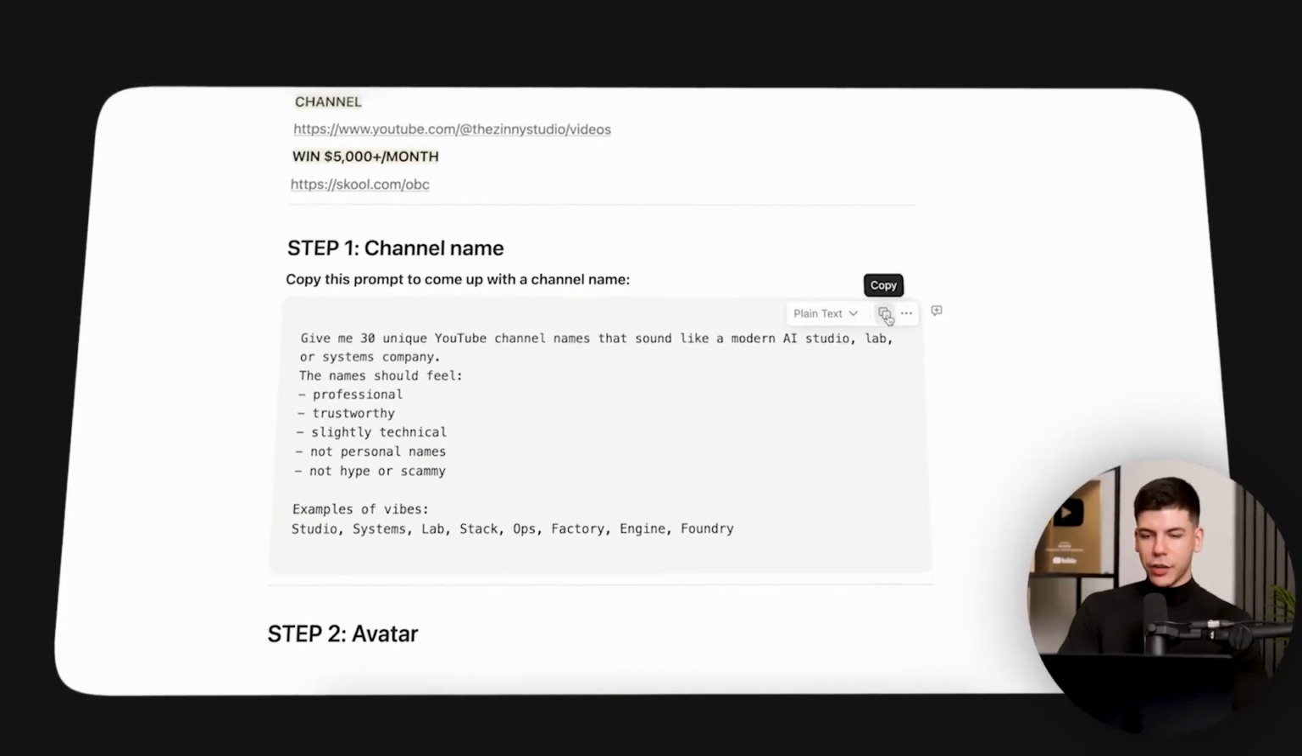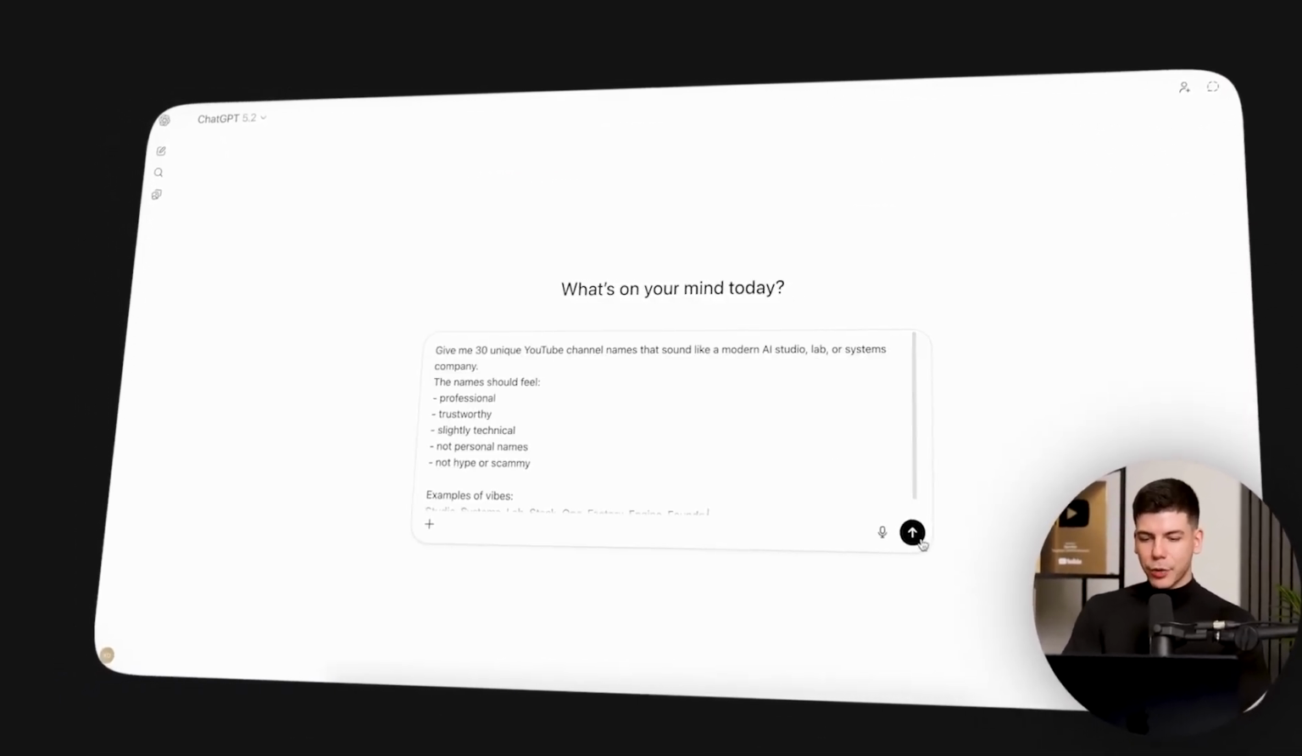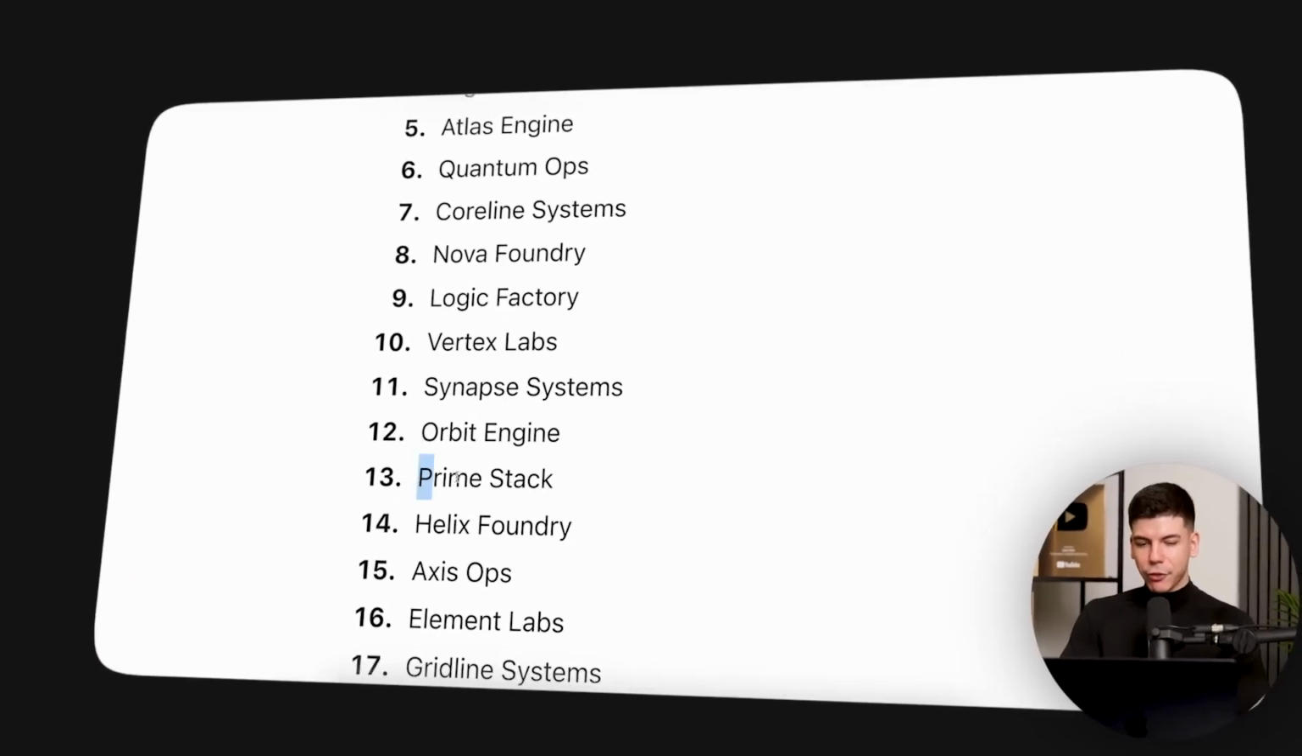Step number 1 is to create a channel name. So we'll copy this prompt. We will then go over to ChatGPT. We will paste that prompt and submit. I really like Prime Stack, so I'm gonna stick with that.